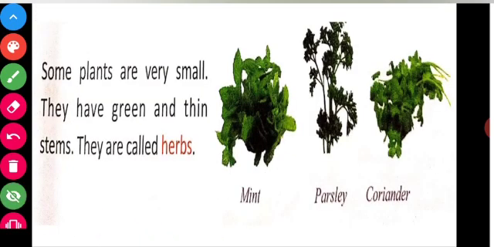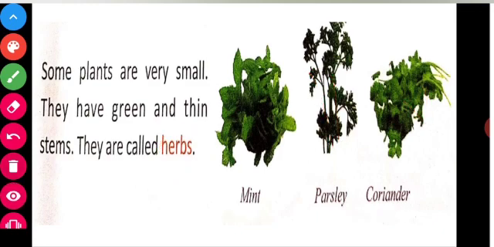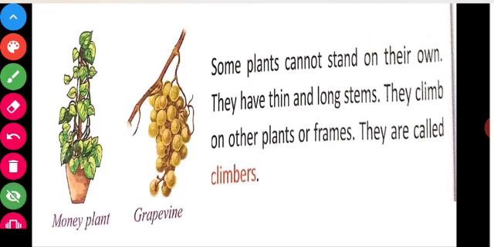Some plants are called herbs. Examples: mint, parsley, coriander. These plants have green and thin stems. They are said to be herbs. Some plants are said to be climbers. They climb on other plants or any frames.